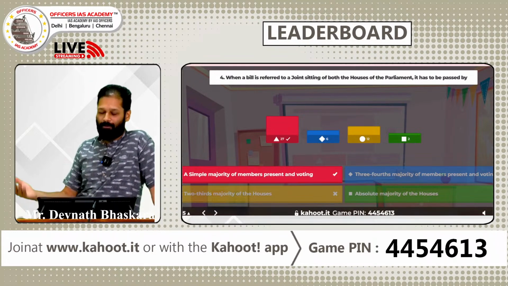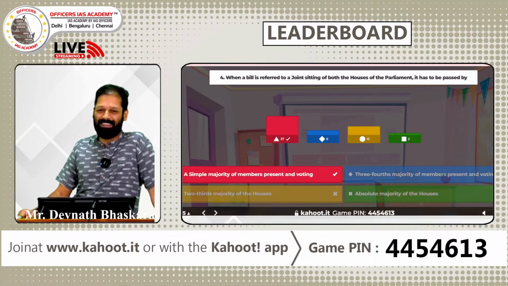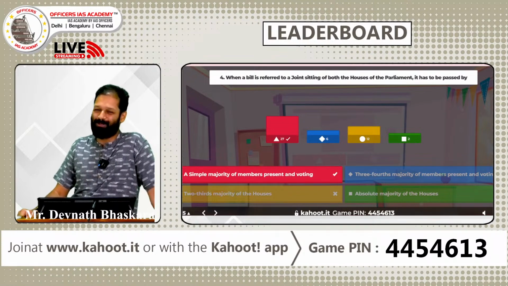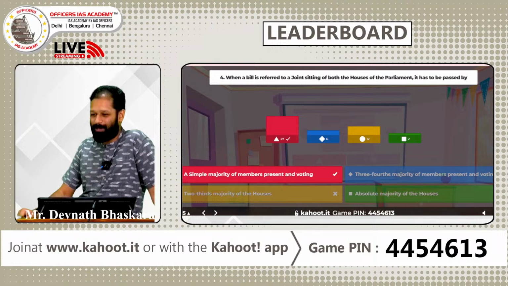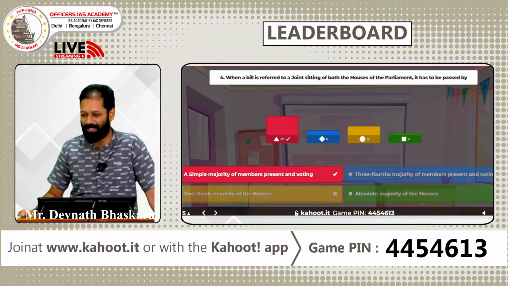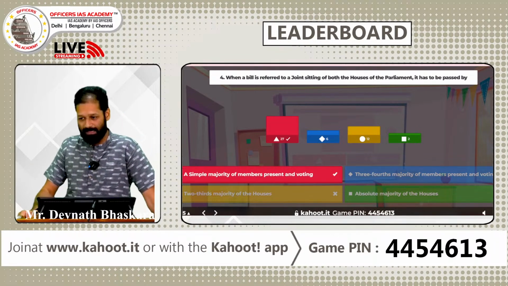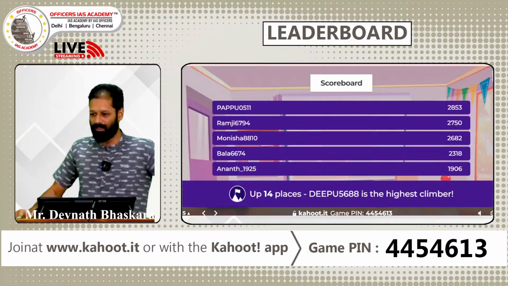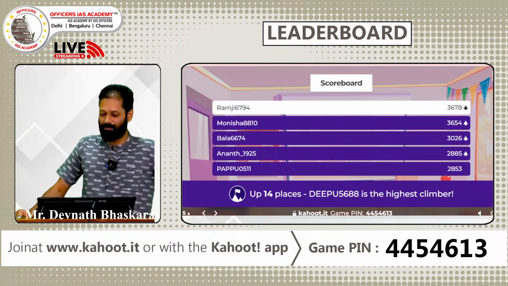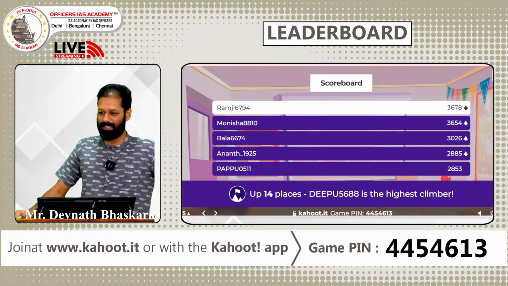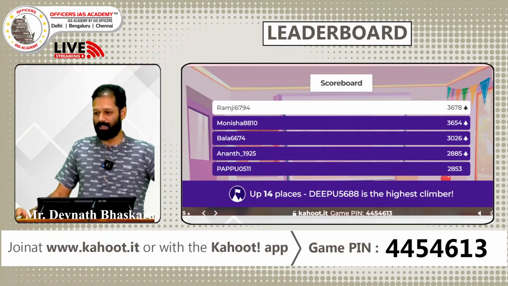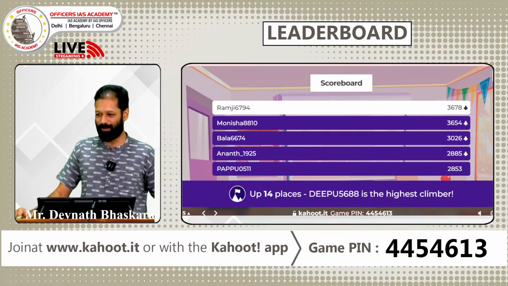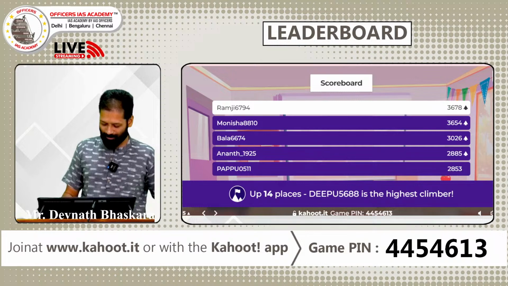Of course, like the clue that I gave in the beginning, the answer to this question is quite simple. It is a simple majority. Most of you have gotten it correct. I don't think it is a very difficult question. Right, let's see who breaks it into the leaderboard. Right, we have Ramji now coming on top, Monisha second, Bala third, Anand fourth, Pappu 0511. Now we have come to the 5th place. Right, let's see who catches up between these 5. Right, let's go to the next question.